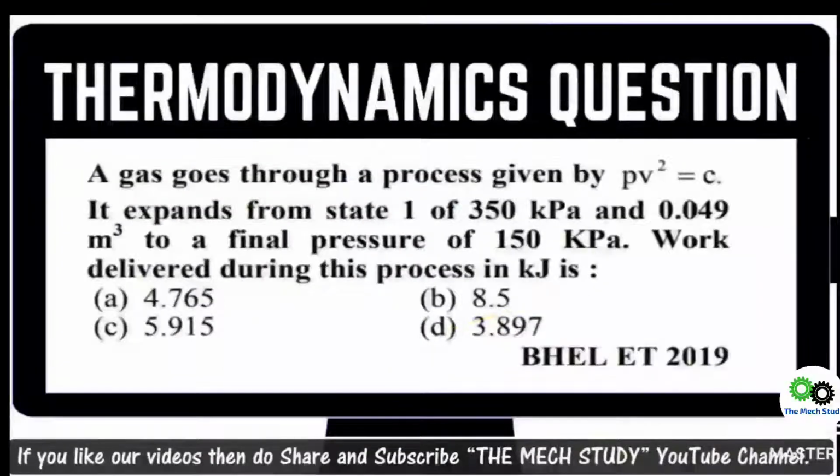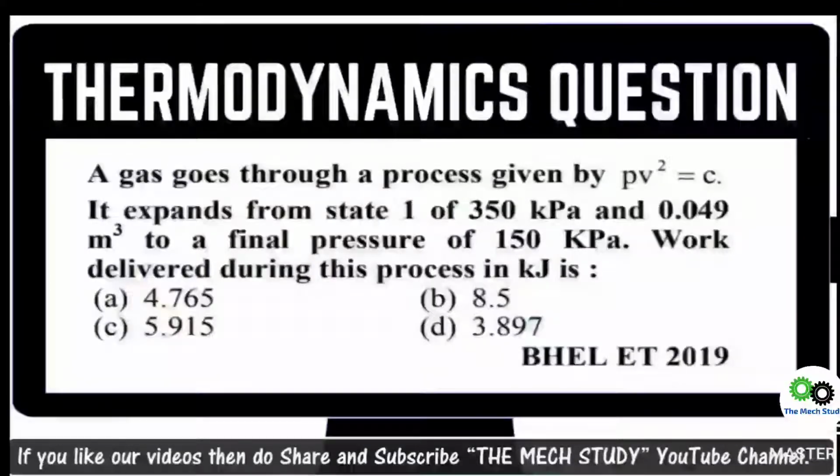Going ahead with the next question: a gas goes through a process given by PV squared equals C. This is the standard equation of a polytropic process. They mention that it expands from state 1 of 350 kilopascal and 0.049 meter cube to a final pressure of 150 kilopascal. What is the work delivered during this process in kilojoules? You need to find the total work delivered for that polytropic process.